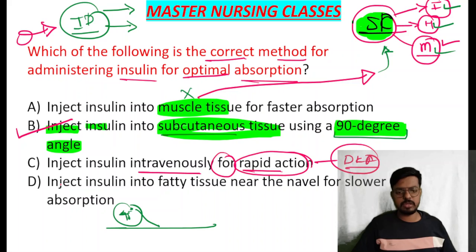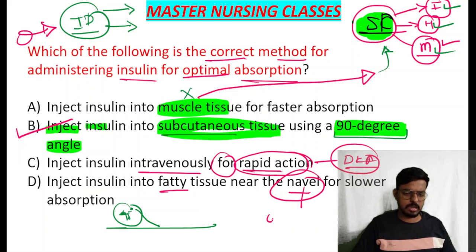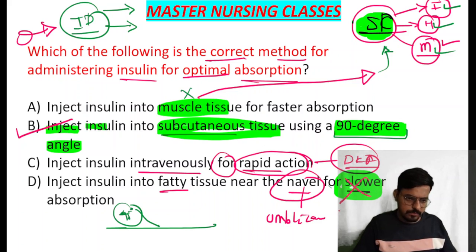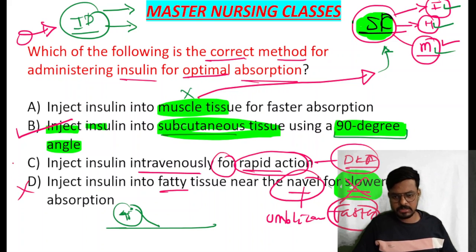Then comes option D, that is inject the insulin into the fatty tissue near the navel. Navel here means the umbilicus. For slower absorption, they have written. No, this is the perfect site and it is for the faster absorption. It is not for the slower absorption, so I am striking the word slower here. This is the faster. So I am eliminating option D also. I am eliminating option C also, and option A is always eliminated here. So option B goes to the correct answer.